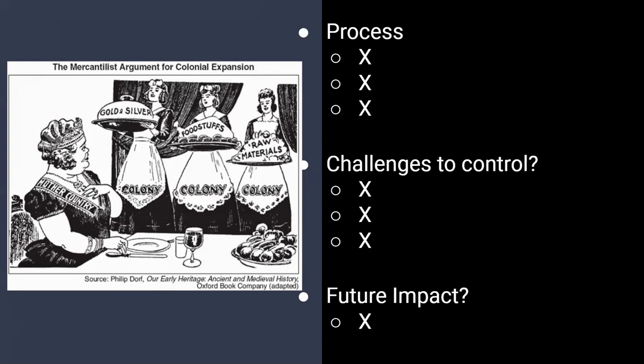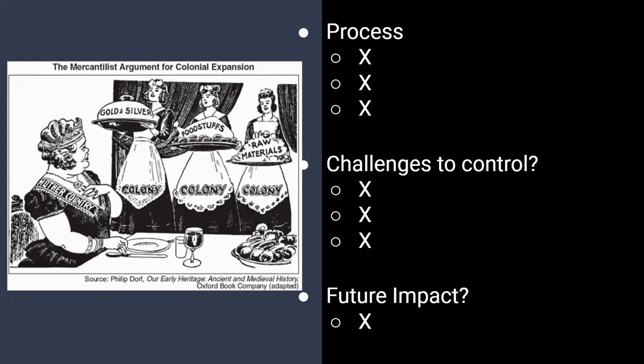The last step of the process is that the finished product was then sent back to the colony, who were forced to buy it back. Literally, the colony had the resources taken away from them, and then they were forced to buy them back from the mother country.